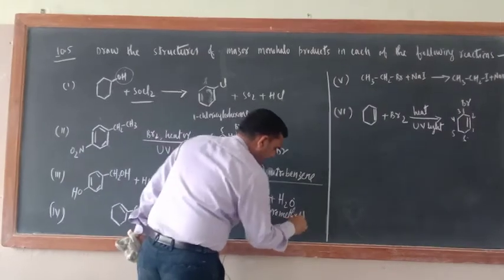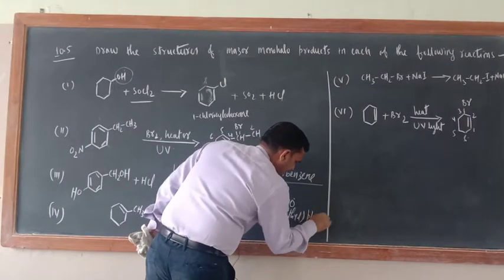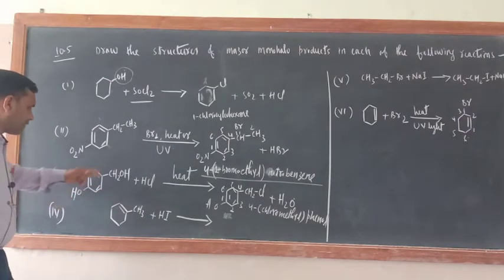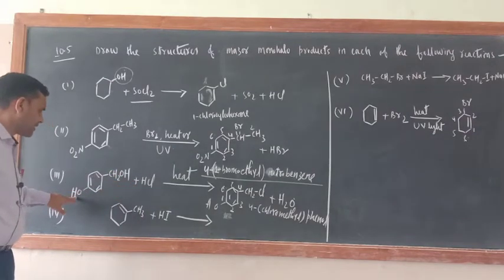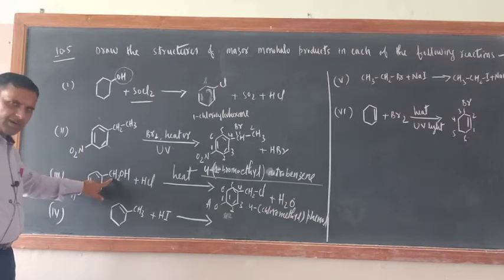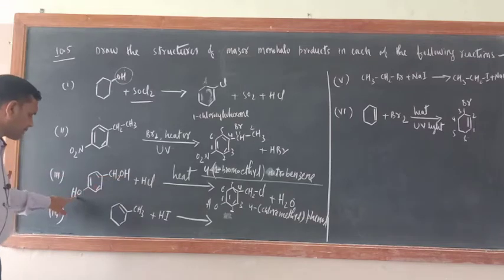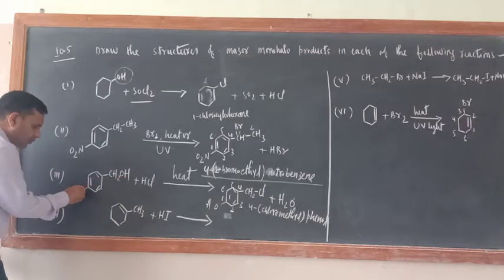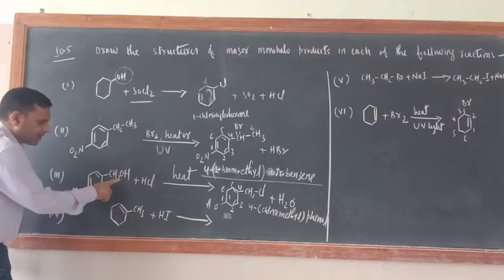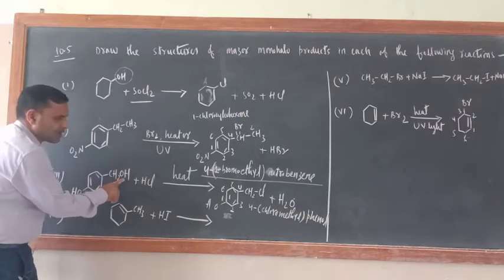Chloromethyl phenol. Okay. And on what basis did I say that? You can say that Cl may be attached here also, but remember this is a benzylic carbon atom. So substitution of this OH is better than this OH, because this OH is phenolic OH, and here due to resonance partial double bond character will come. So the replacement of that OH is difficult, while here replacement of this OH is easy.